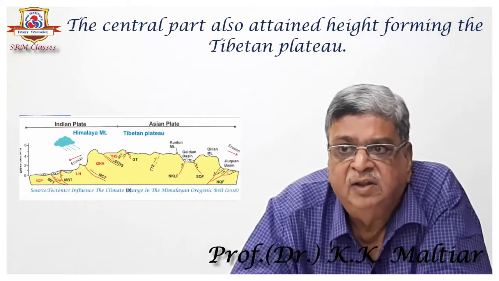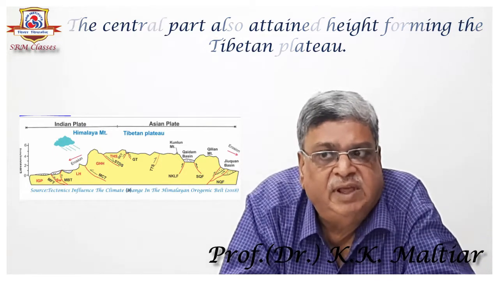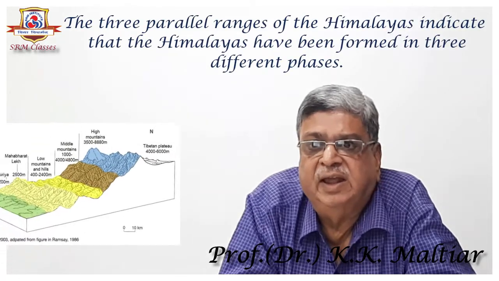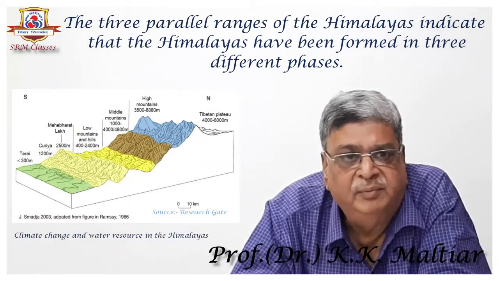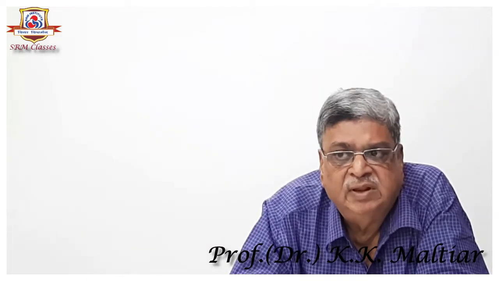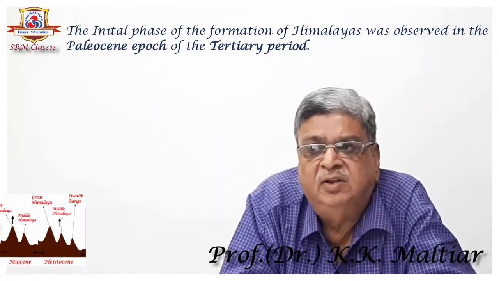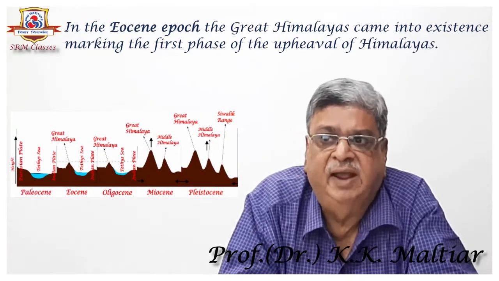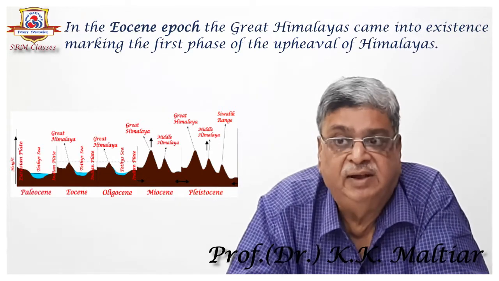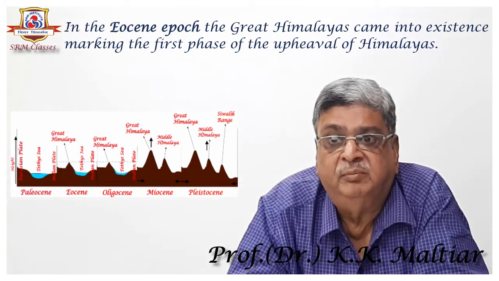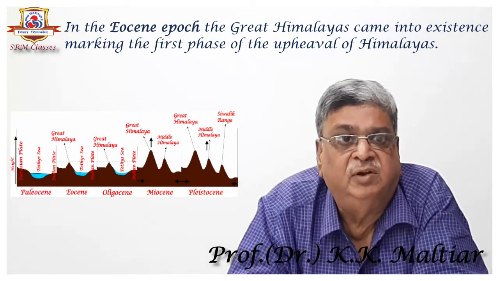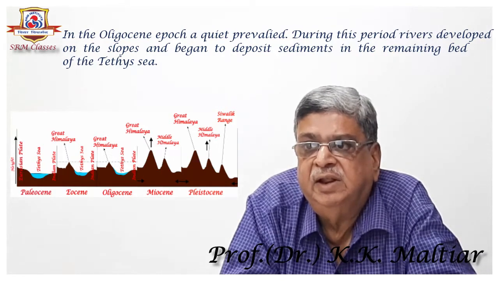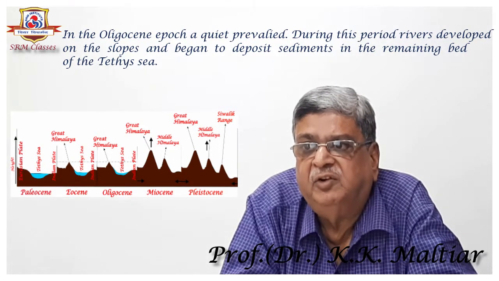The central part also attained height, forming the Tibetan Plateau. The three parallel ranges of the Himalayas indicate that the Himalayas have been formed in three different phases. The initial phase of the formation of the Himalayas was observed in the Paleocene epoch of the Tertiary period. In the next epoch of Eocene, the Great Himalayas came into existence, marking the first phase of the upheaval of the Himalayas.